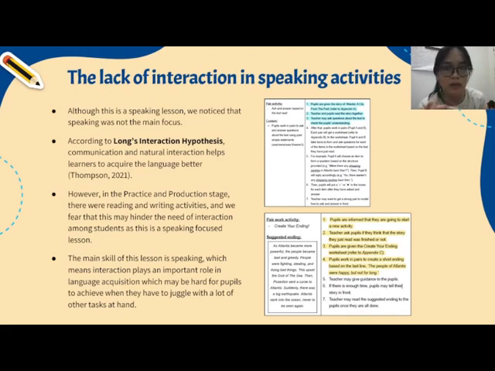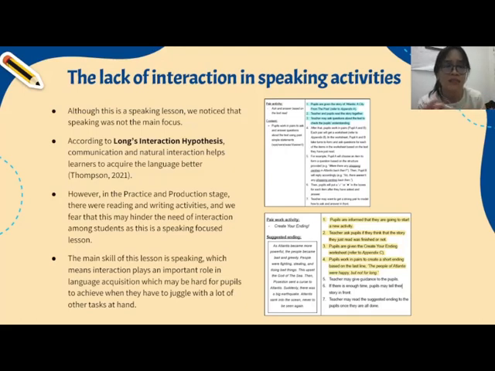So, according to Long's interaction hypothesis, communication and natural interaction helps learners to acquire the language better. So, although we have stated before that collaboration is one of the many strengths in this lesson plan, we fear that the need of communication and interaction will not be enough for the students. Why? This is because in the practice and production stage, there were reading and writing activities, and we fear that this may hinder the need of interaction among students as this is a speaking focused lesson.